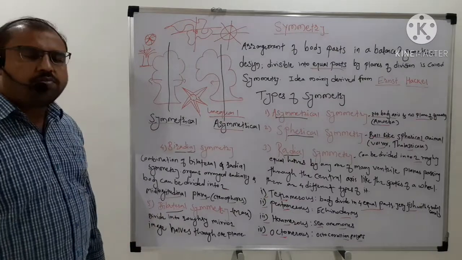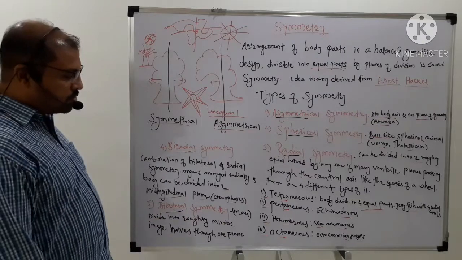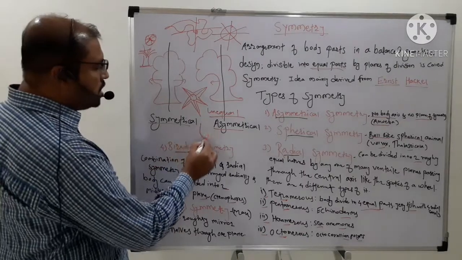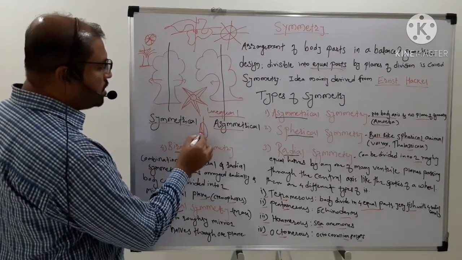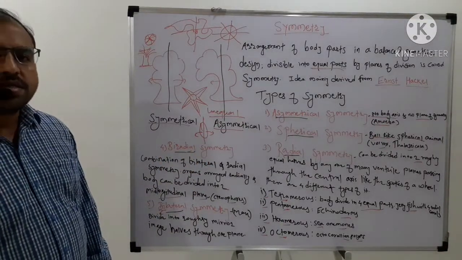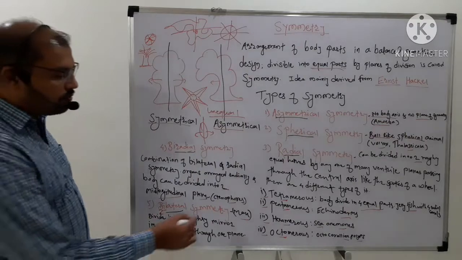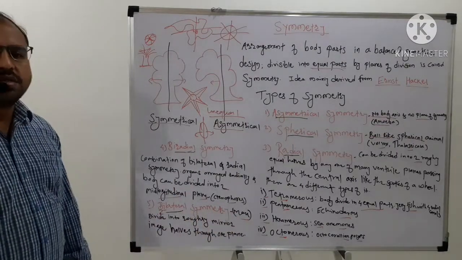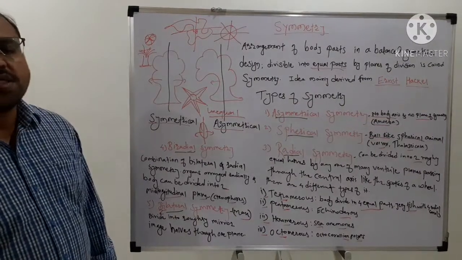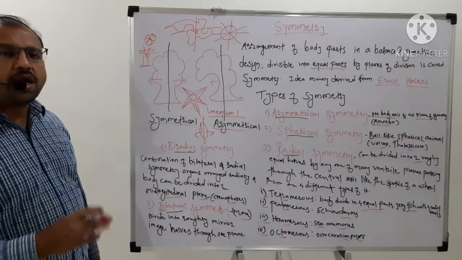Then the fifth and last type of symmetry is bilateral symmetry. Bi means two, and lateral means sides. Suppose this is an individual which is divided from the center of axis into two equal lateral halves. This is called bilateral symmetry. The best example is man. Most of the vertebrates show bilateral symmetry, like the frog, fish, man, lizard, snake, and bird. These are the individuals that show bilateral symmetry.